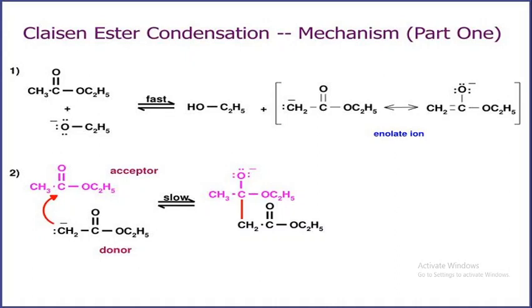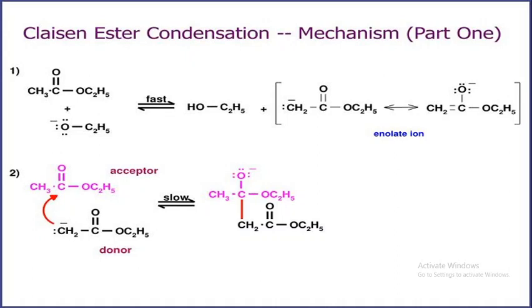On the right-hand side, one proton is abstracted by the ethoxide ion, ethyl alcohol is removed, and an enolate forms: CH2 negative charge, C double bond O, OC2H5. This enolate ion is resonance stabilized, giving CH2 double bond C, with the bonds shifted so that O carries the negative charge, because oxygen has valence 2. Then the OC2H5 bond remains. This is the enolate ion.